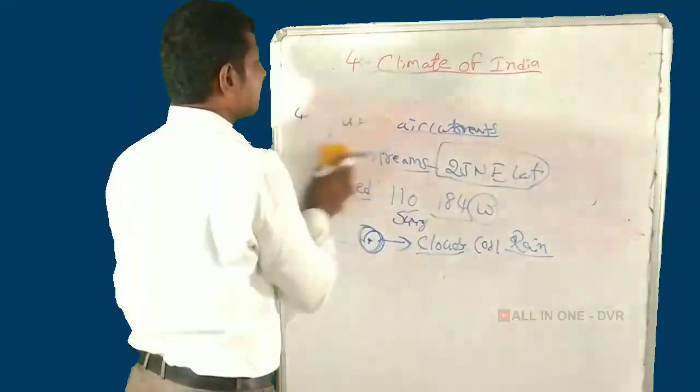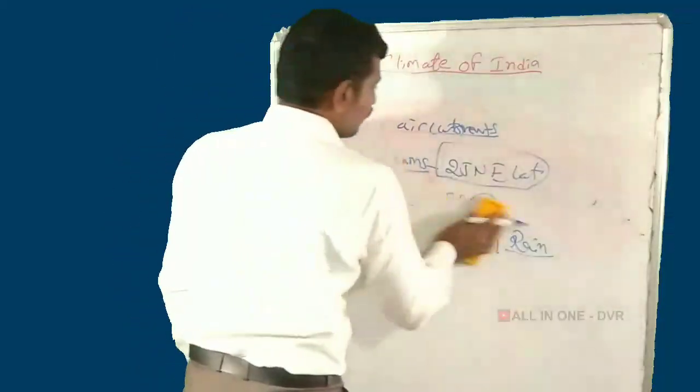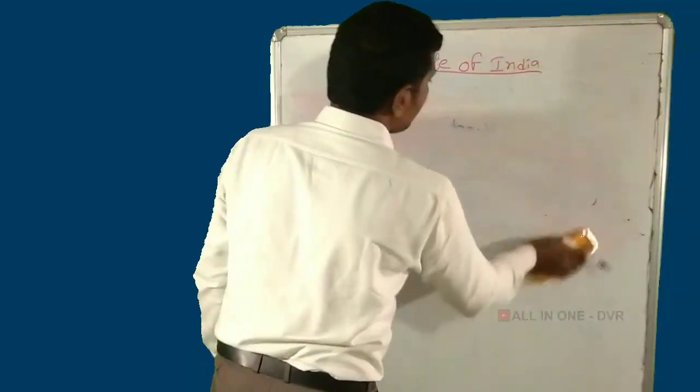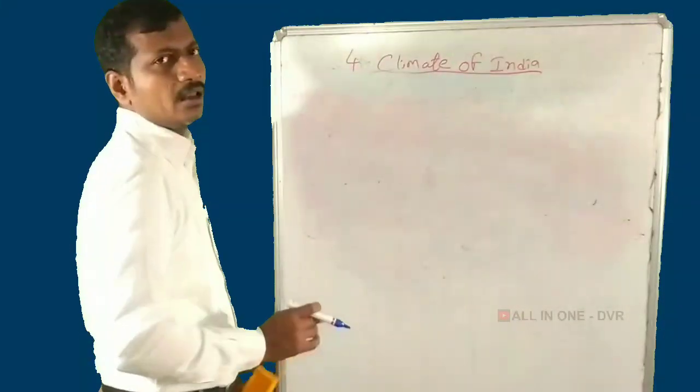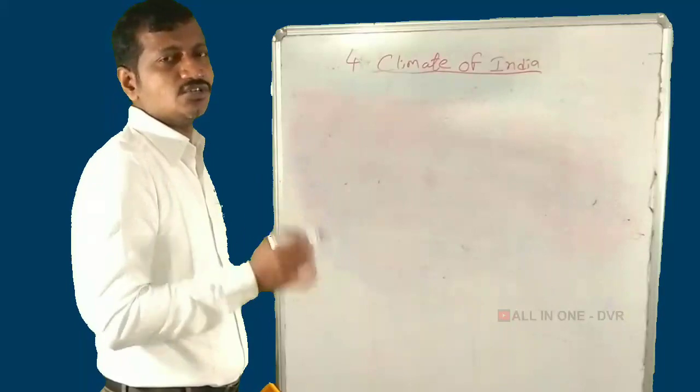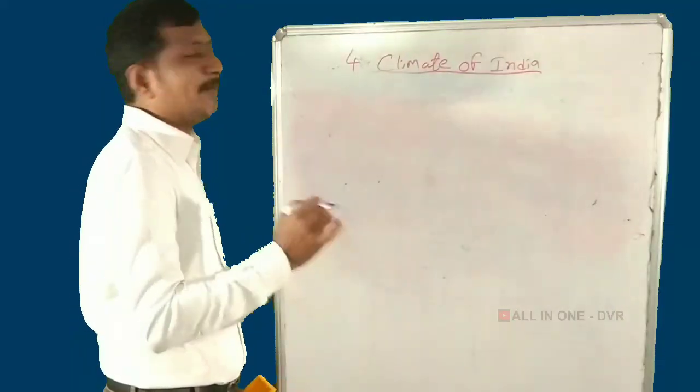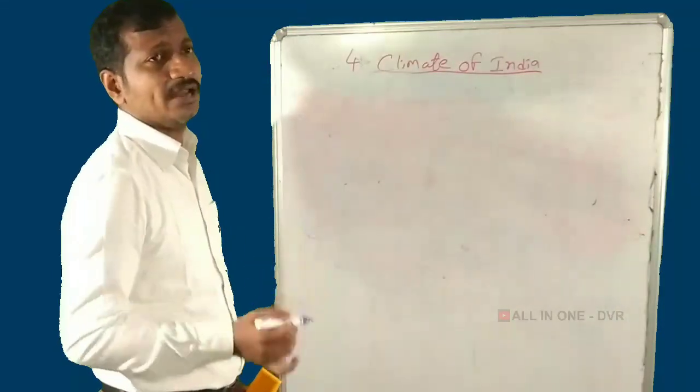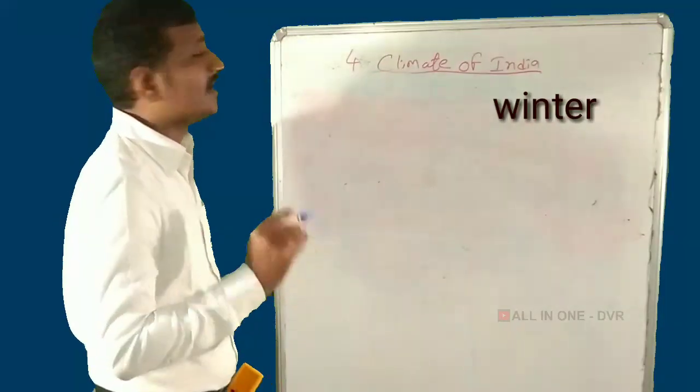So the factors influencing the Indian climate are, first, latitude; second, distance and land-water relationship; third, relief, altitude and height; and the fourth one, upper air currents. Next, I am telling about the topic of seasons in India.